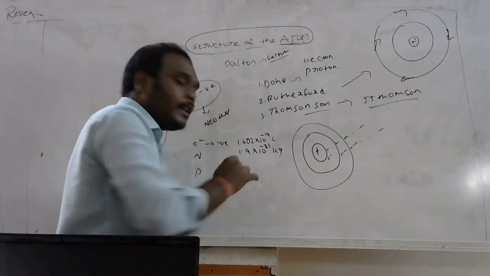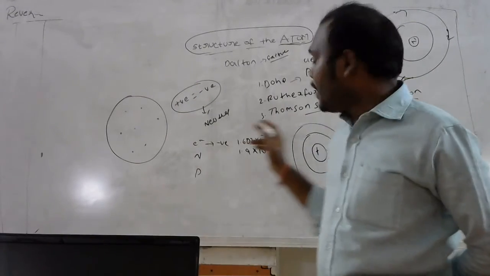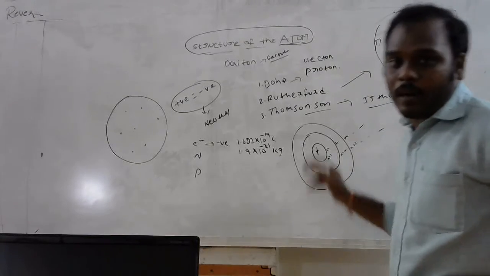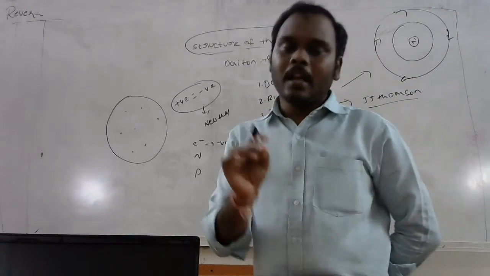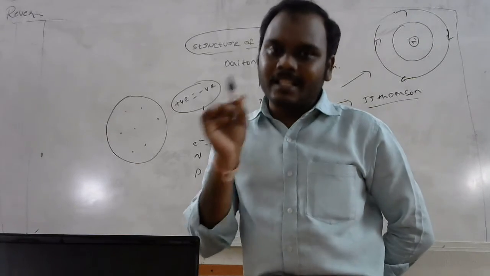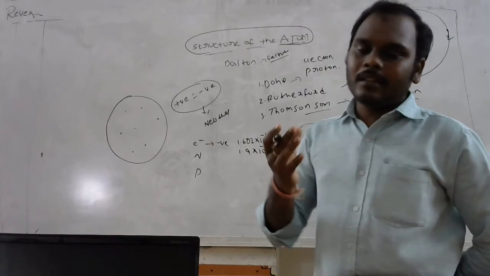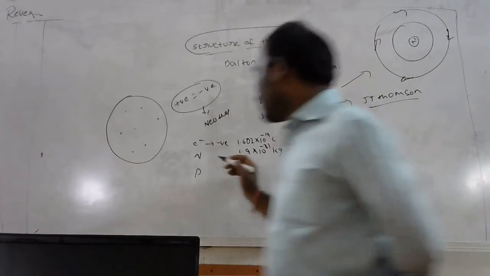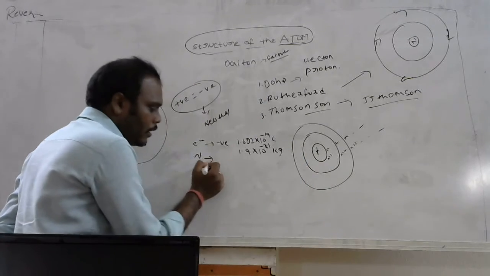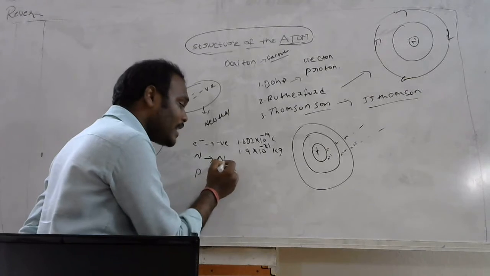And this electron is a purely negatively charged particle, and it will be revolving around the nucleus only, in its own path, and that path is named a shell or orbit or orbital. Based on the language, based on the need, we may call it any one of these. Right?